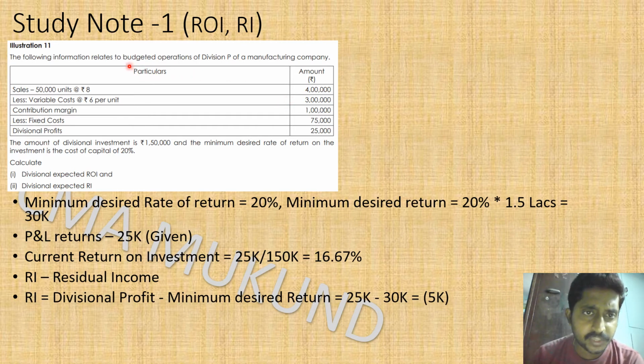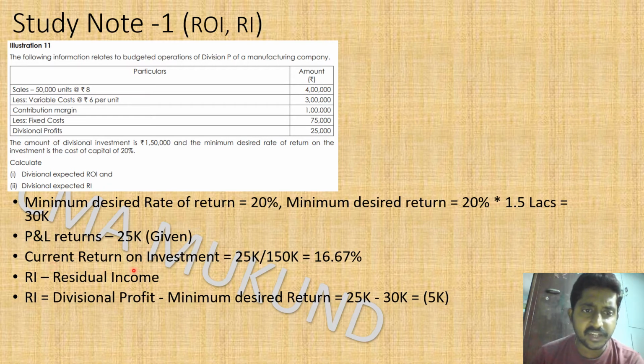So these are all budget. When you go to fix the transfer price for the next year, what data will you have? You will have the budgeted figures only. So only with the budgeted figures will you make the transfer price for the next year. However, this question is not on the transfer price, but let's go ahead and find this ROI and RI.